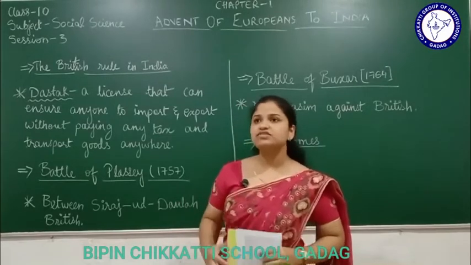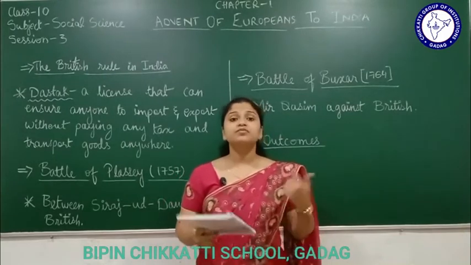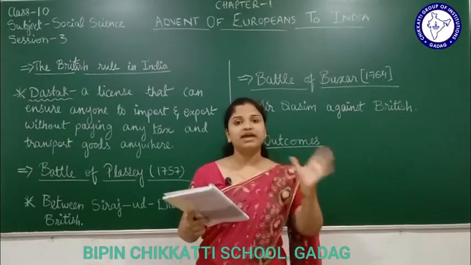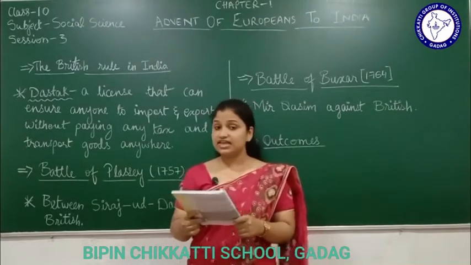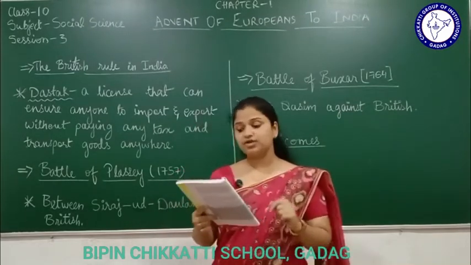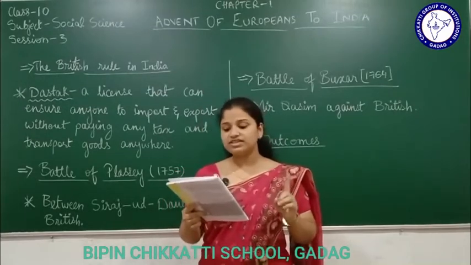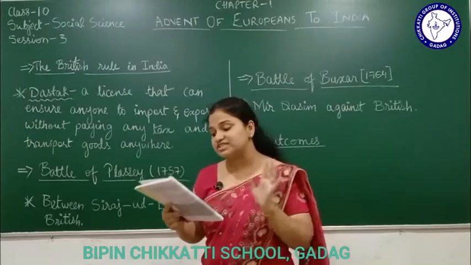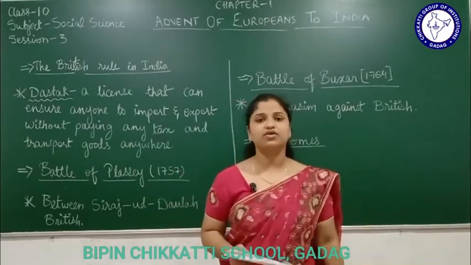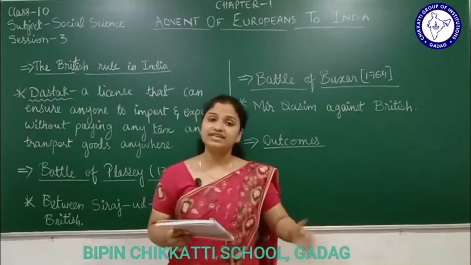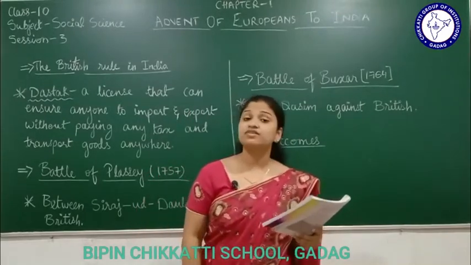See, initially they were very powerful in South India. Later on they wanted to become more and more powerful in the Bengal region. So let's see here. After gaining political control over South India, the British tried to gain control over the rich Bengal provinces in the 18th century. Now they want to gain control over the Bengal region. Why do they want control over the Bengal region?